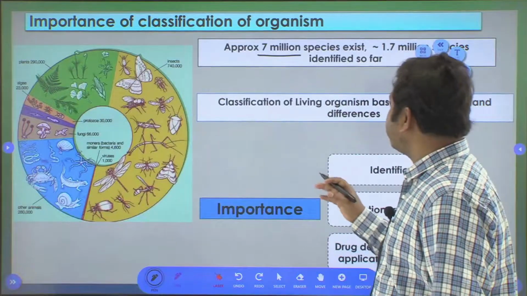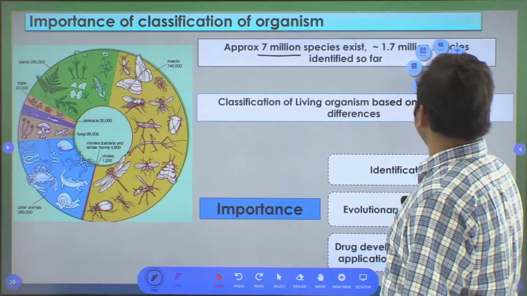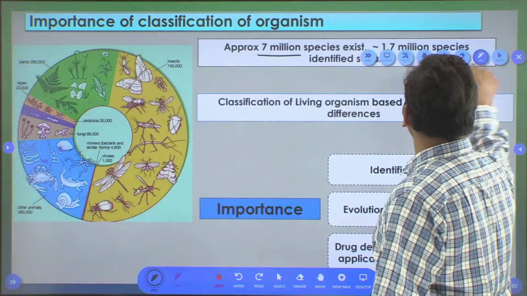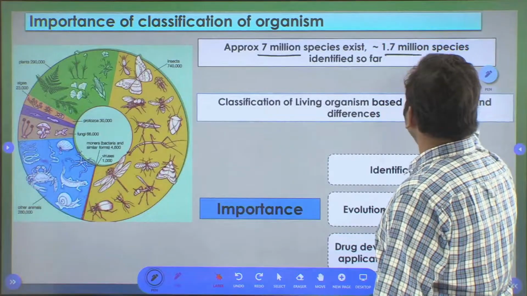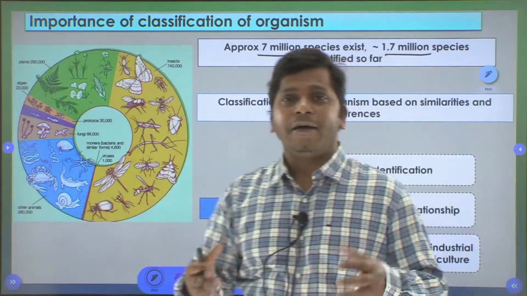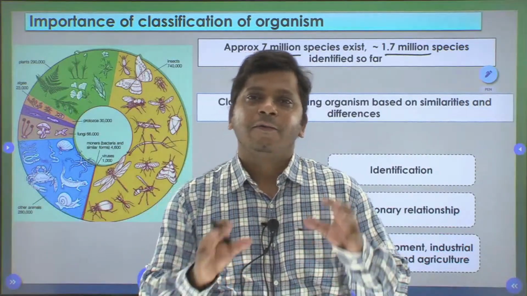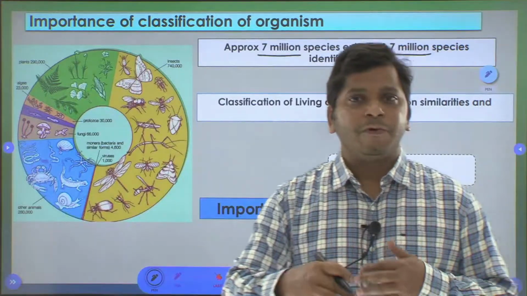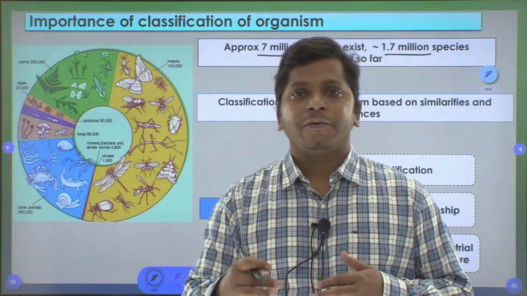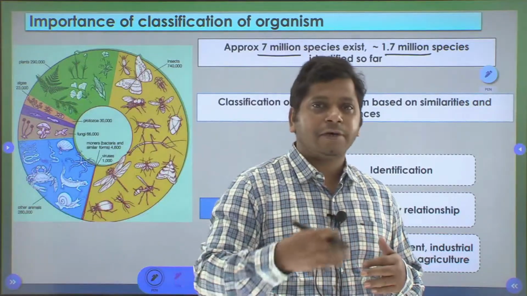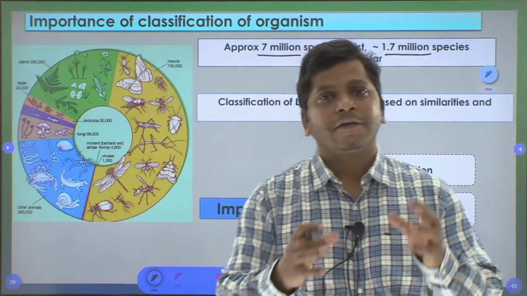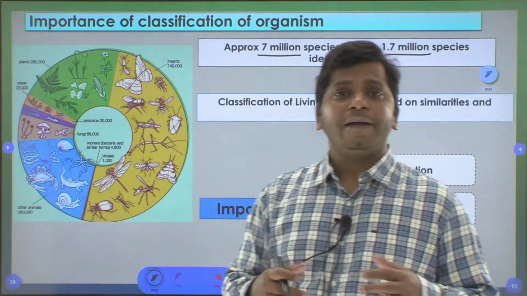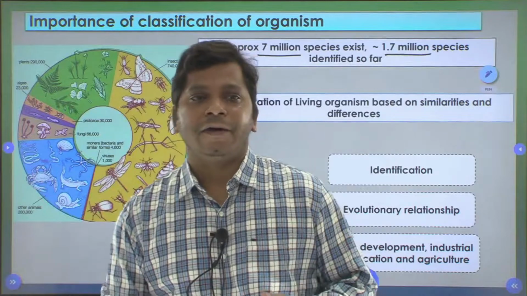And we have identified approximately 1.7 million species so far. So the number of species that exist is very high, and till date only 1.7 million species have been identified. So the work is in progress. Scientists are continually working on identifying the new species.